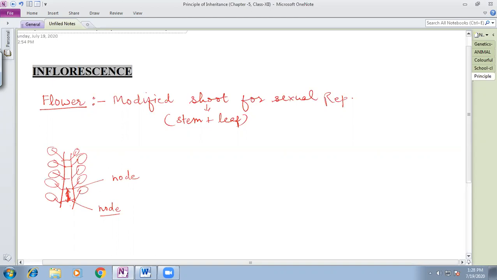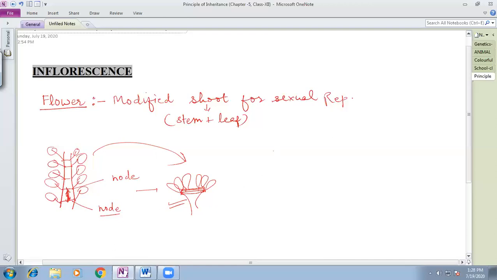So when the internodes are shortened, when the internodes are condensed in height, what happens? They come closer to each other in this way, and the leaves will also be very close to each other, and they will form the structure of a flower. So what is a flower actually? The flower is nothing but a modification of the shoot for sexual reproduction.